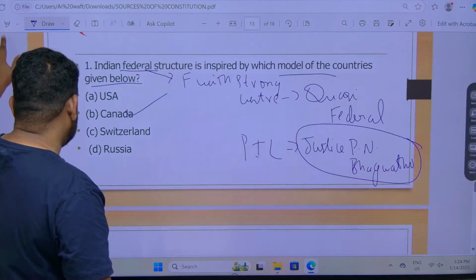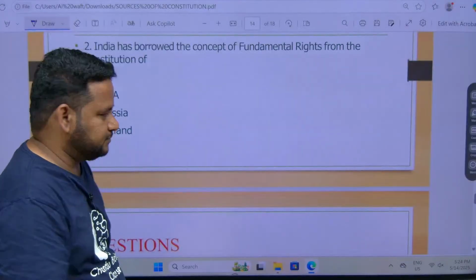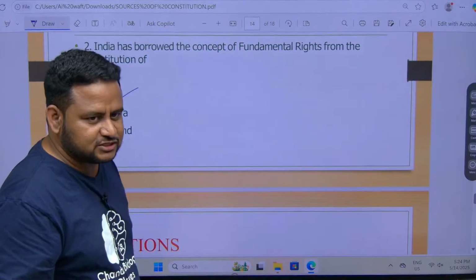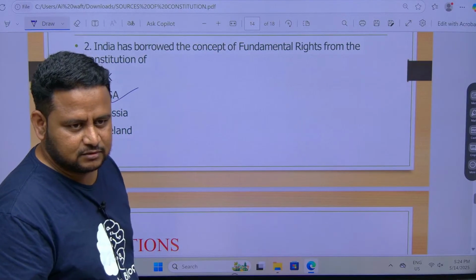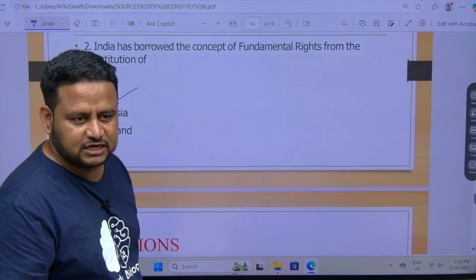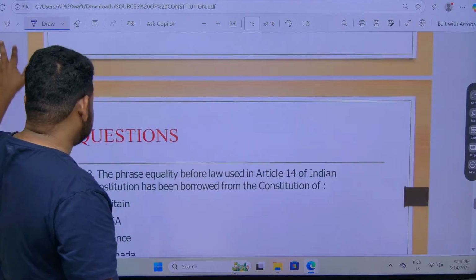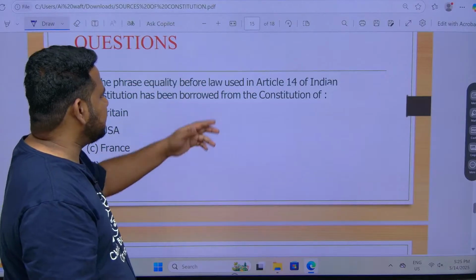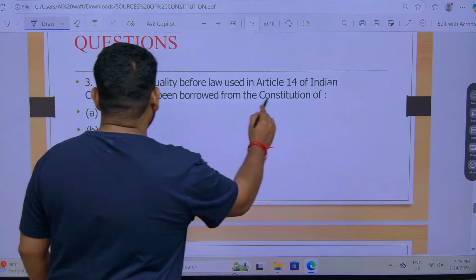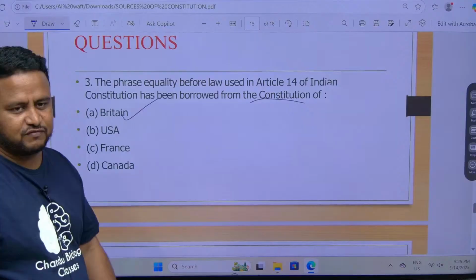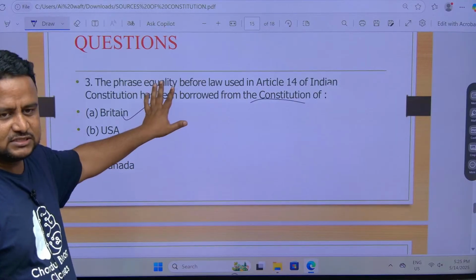Let us move to the next question. India has borrowed the concept of fundamental rights from USA. Suspension of fundamental rights during national emergency is from Germany. Next, the phrase equality before law used in Article 14 of the Indian Constitution has been borrowed from the Constitution of Britain. That is rule of law, equality before law, that is Britain.